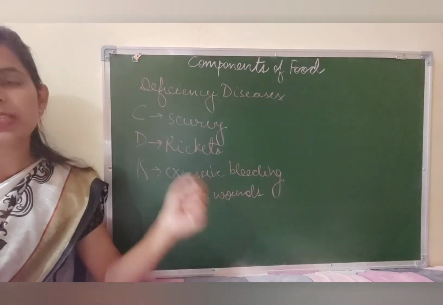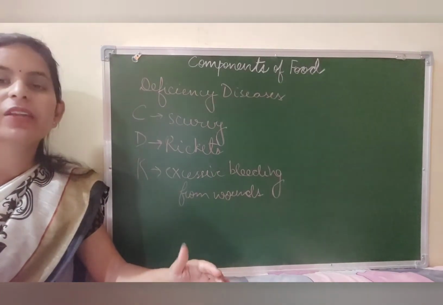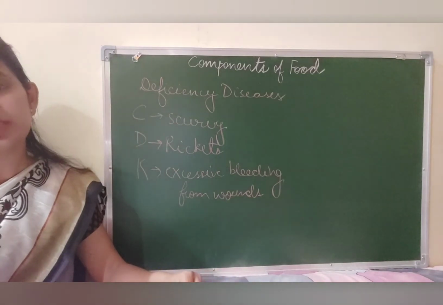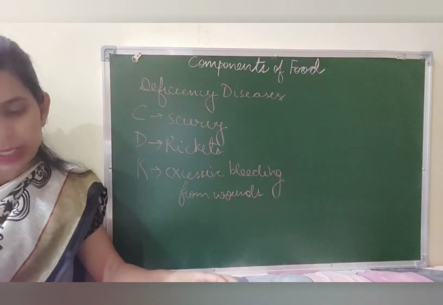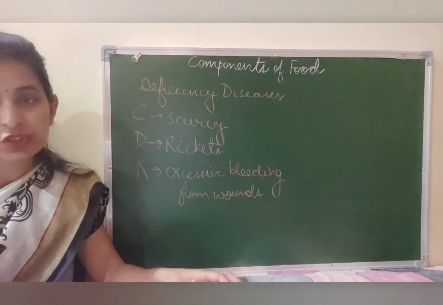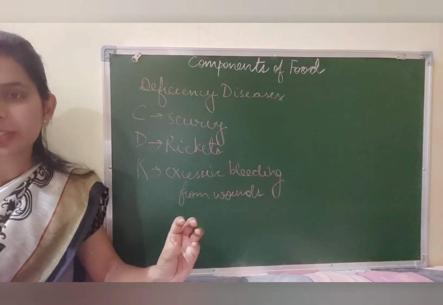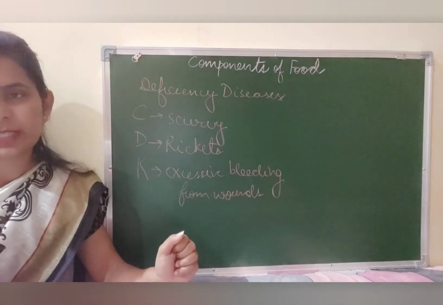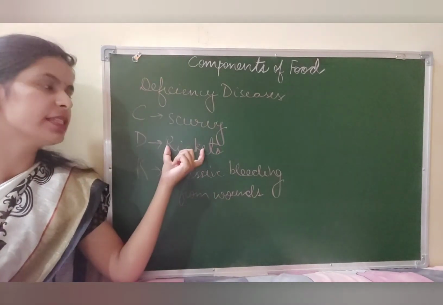Talking about the next one, deficiency of vitamin D. Now what happens in deficiency of vitamin D? Your bones get really weak, right? They become soft, they become out of shape. It affects children, and they become very, very delicate basically. Okay, and it is known as rickets.